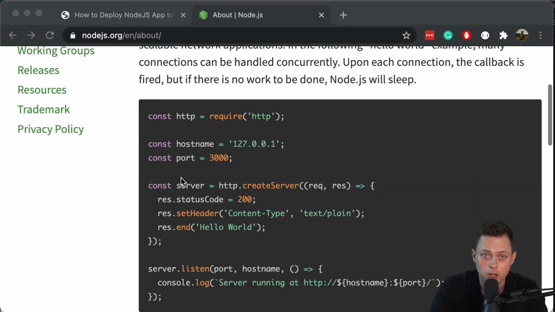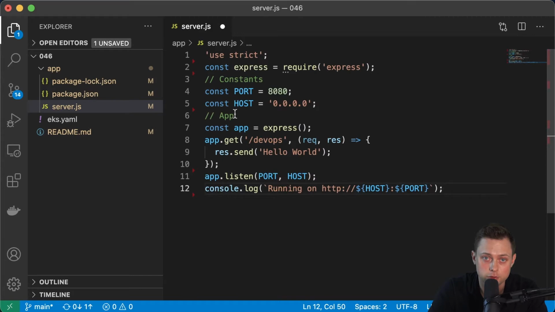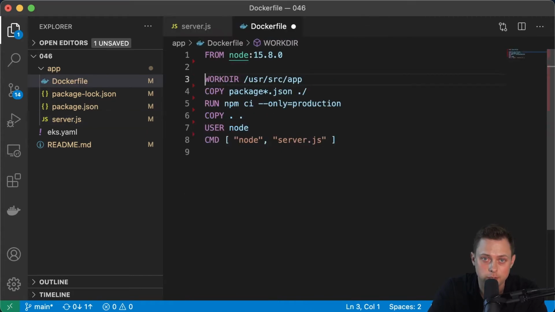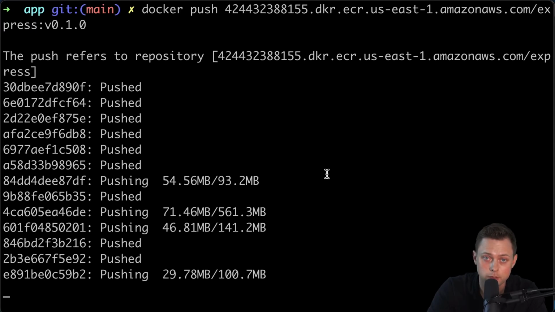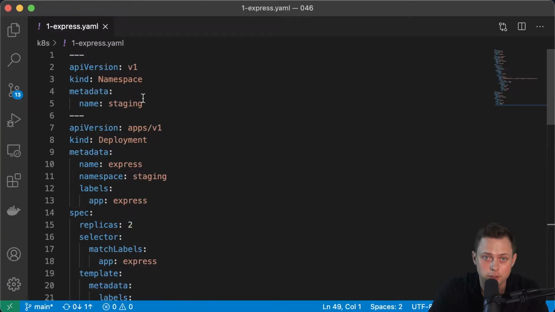Today I'm going to show you how to deploy a NodeJS app to Kubernetes. First, we will create the NodeJS Express app, then we will create a Docker image, and we will upload that image to a remote Docker repository. After it's done, we will create a Kubernetes namespace, deployment, and service to run our application.